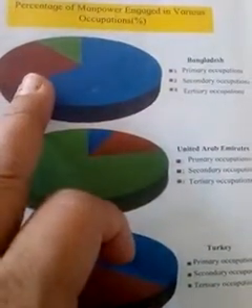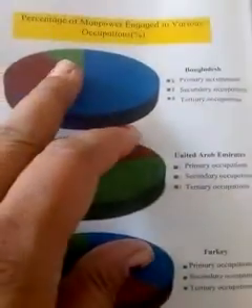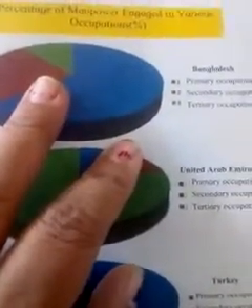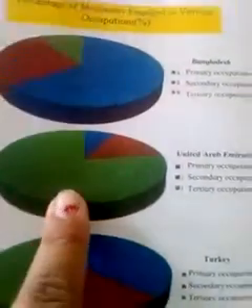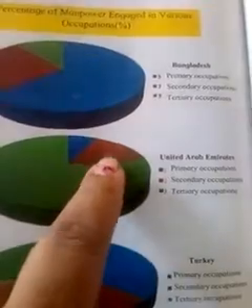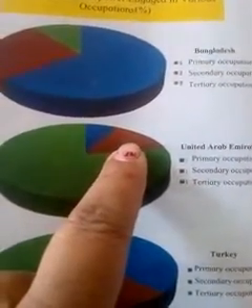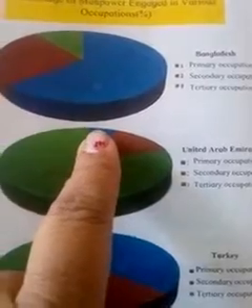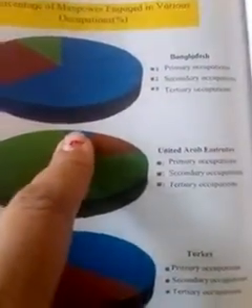Then secondary, and third is tertiary, with fewer people engaged in the tertiary occupation. Then United Arab Emirates, the green: a large number of people are engaged in the tertiary occupations, then secondary, and a smaller quantity of people in the primary occupations.